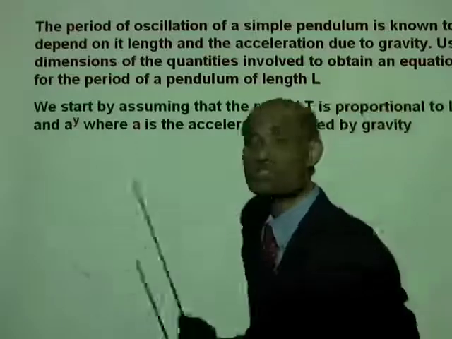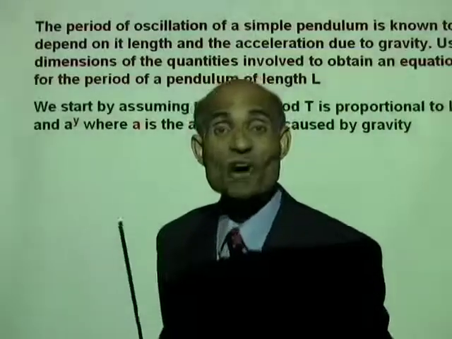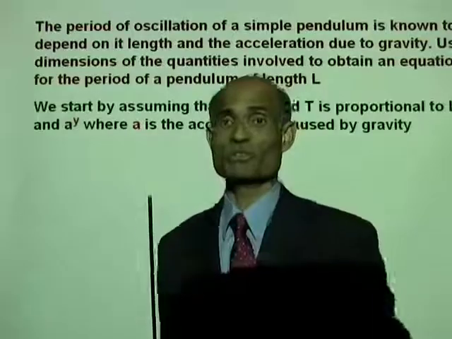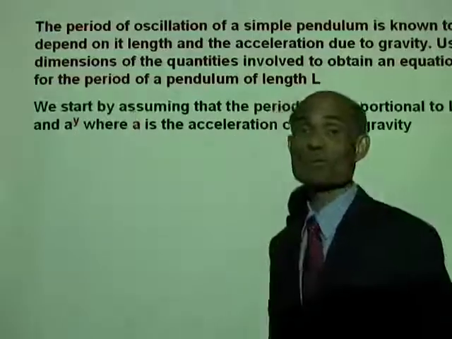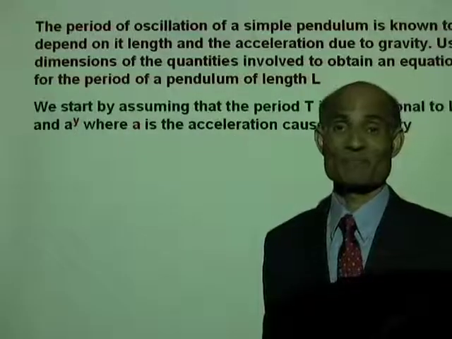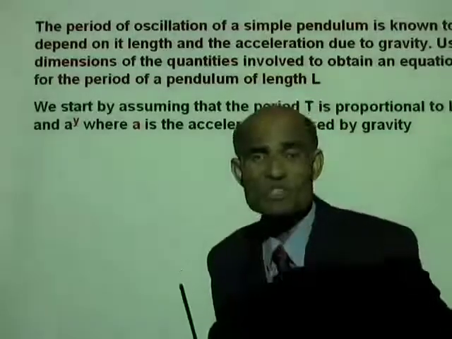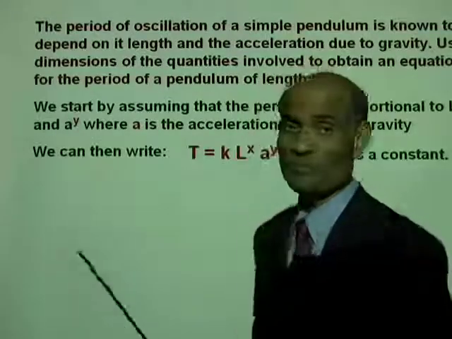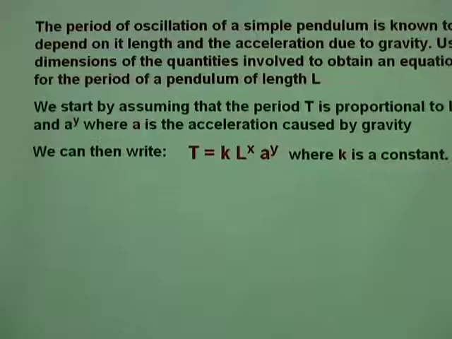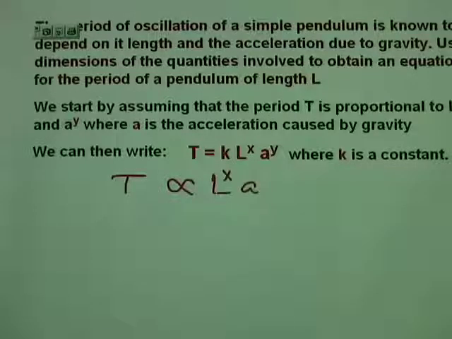So, we start by assuming that the period of a pendulum is proportional to L to the power of x and a to the power of y. Okay, can you write that statement using a mathematical notation? Well, let me see if I can write that for you. We will write it like this: period t is proportional to L to the power of x, a to the power of y.